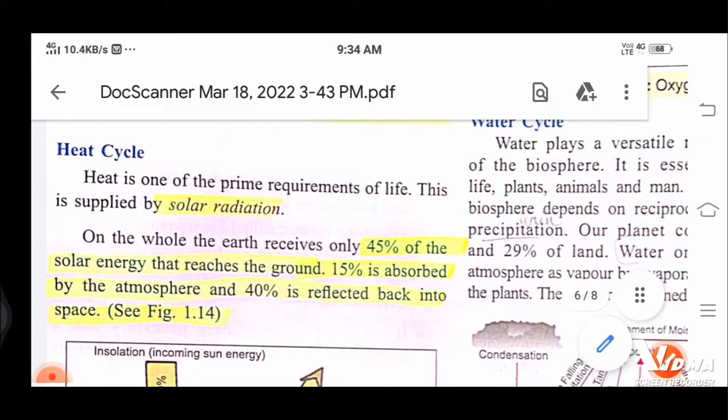So on the whole, the earth receives only 45% of the solar energy that reaches the ground. 15% is absorbed by the atmosphere and 40% is reflected back. Same thing: 45% of the solar energy is reaching the ground, that is the earth's surface, 15% is absorbed by the atmosphere and 40% is reflected back into space.